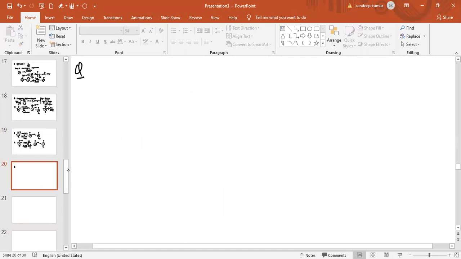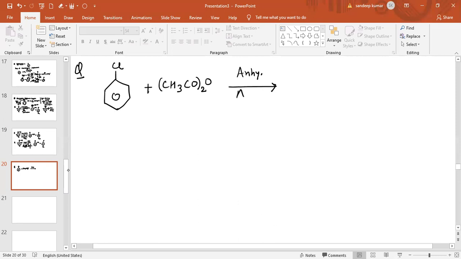Now see another question related to this. If a compound is given like this, chlorobenzene, the reaction of this compound with CH3CO double bond O and O, in presence of anhydrous AlCl3.